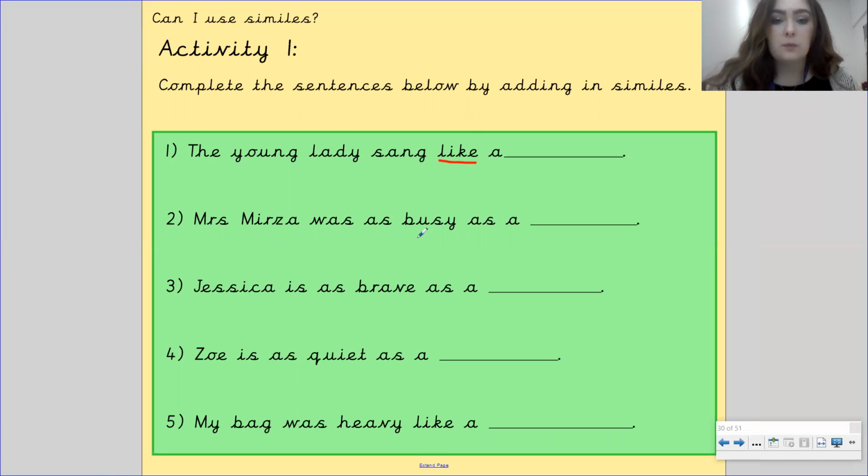Number 2, Mrs. Mirza was as busy as a, and tell me how busy she is. And I've already put that as in for you there. Jessica is as brave as a, and tell me how brave she is. Compare her bravery to something. Zoe is as quiet as a, so compare how quiet Zoe is to something. And my bag was heavy like a, and compare how heavy the bag is to something else. So if you are completing activity number 1, please pause the video here to have a go at doing that.